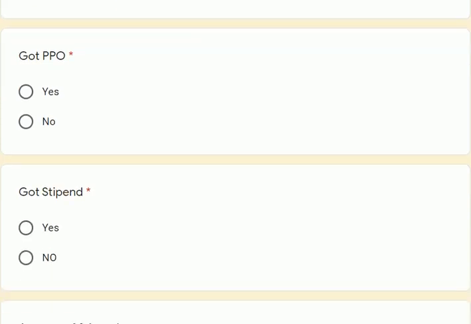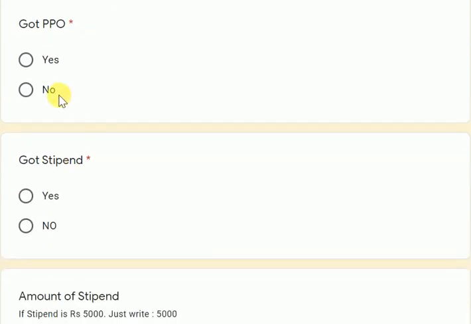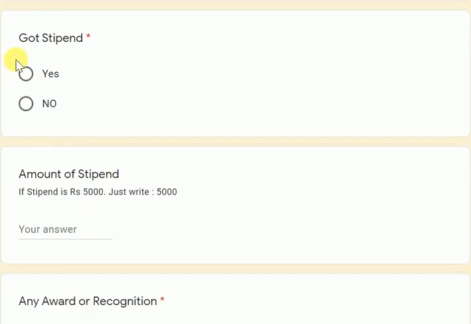Then if you have worked with a company, whether the company is ready to provide you a PPO. PPO means pre-placement offer. If yes, you will select yes. If no, then you select no. Did you get any stipend? If you got the stipend, you must have proof, then you can select yes. If you didn't get any stipend, you will select no.